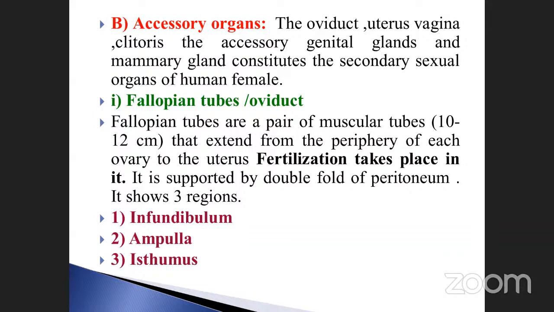These are the three parts: infundibulum, ampulla, and the isthmus. These are the three parts of the fallopian tubes. Already we discussed this in the previous slide. Note it down. This is very, very important. Once again, repeating for you: the fertilization mostly takes place in which area? The NEET question. Fallopian tubes or oviduct. Length 10 to 12 centimeters. The fallopian tube shows three regions. What are the three regions? The infundibulum, ampulla, and also the isthmus.